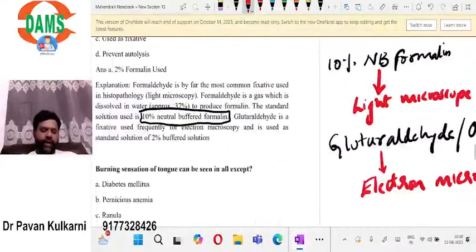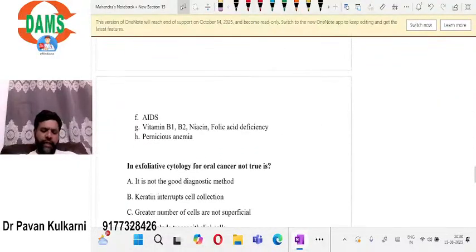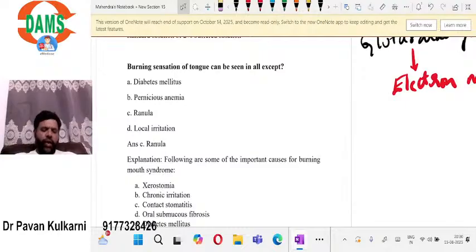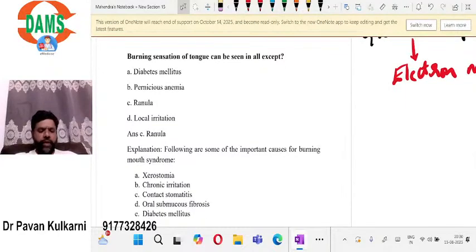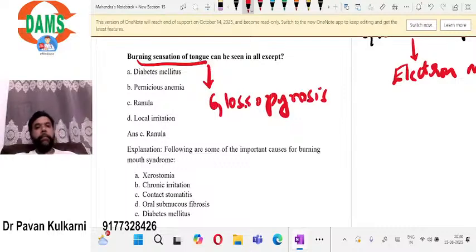Okay, now let us move on to the next question. Burning sensation of the tongue can be seen in all except. Burning sensation of the tongue is also known as glossopyrosis. Remember, the word pyrosis means burning. Pyr itself in Latin means burning. Glossopyrosis, burning sensation of the tongue.